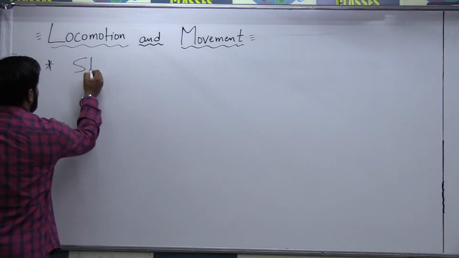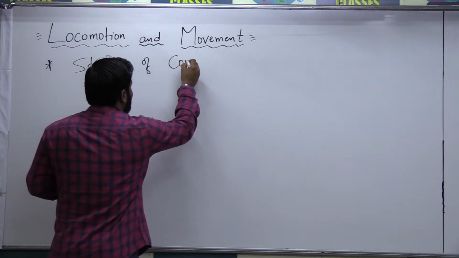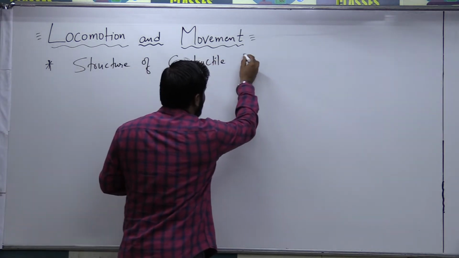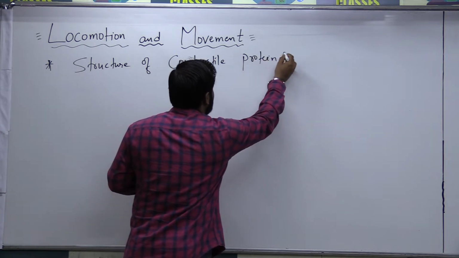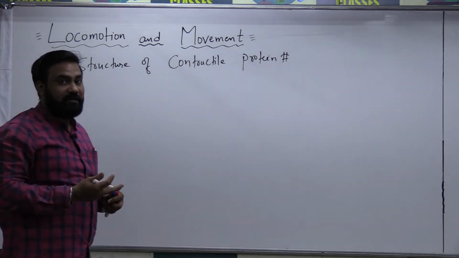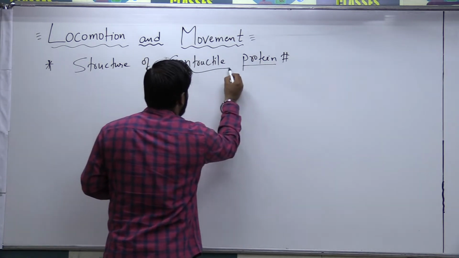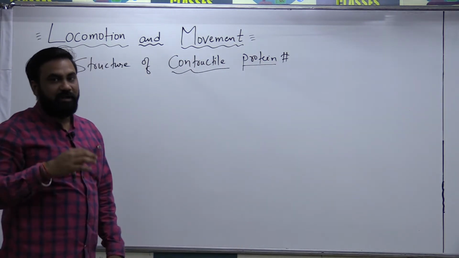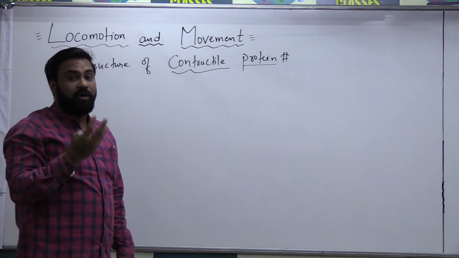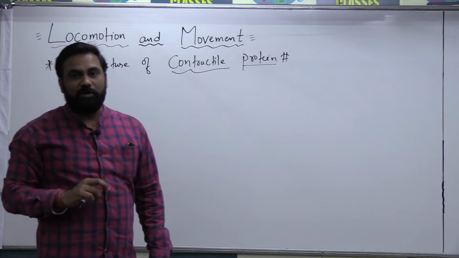called the structure of contractile protein. So under locomotion and movement, we have the structure of contractile protein. It defines how the muscle can contract and relax with the help of these proteins. That's why they are called contractile proteins. The name contractile protein basically defines two kinds of protein which help in the process of muscle contraction and relaxation, which we'll study under the topic called sliding filament theory.